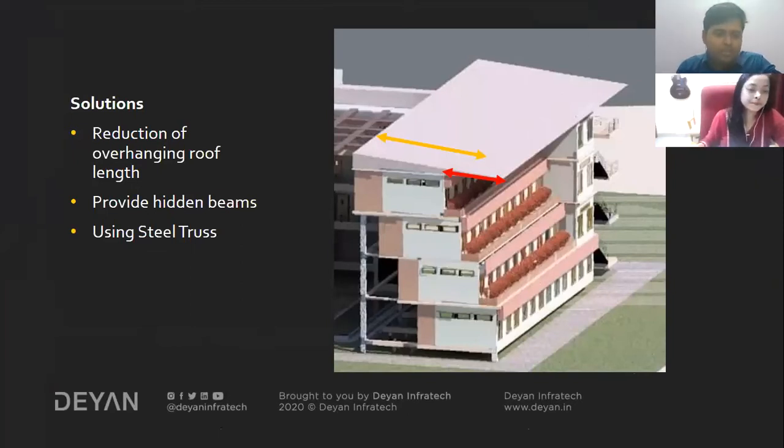Sandeep is asking in which software this project was designed. Are you talking about the architectural design or the structural design? He's asking about the software you have used to design this. Okay. This is basically Revit Architecture. So you got your answer.